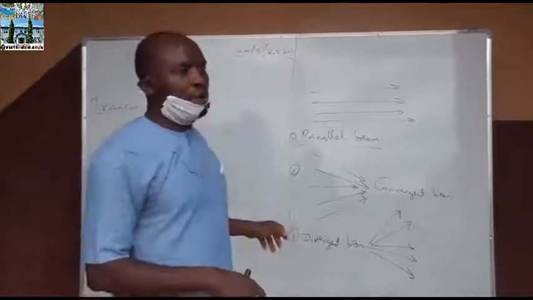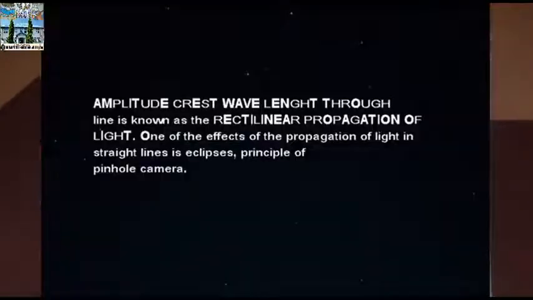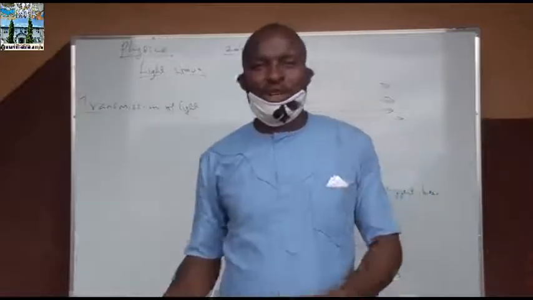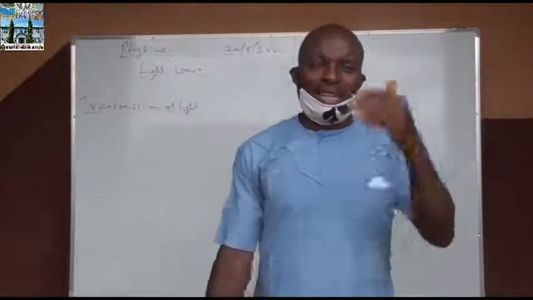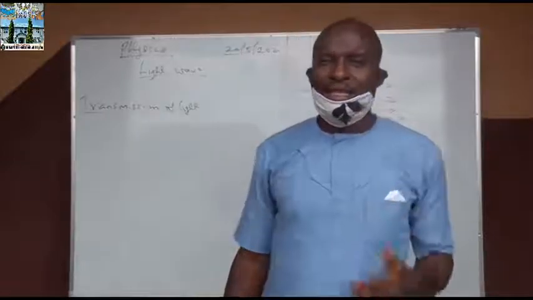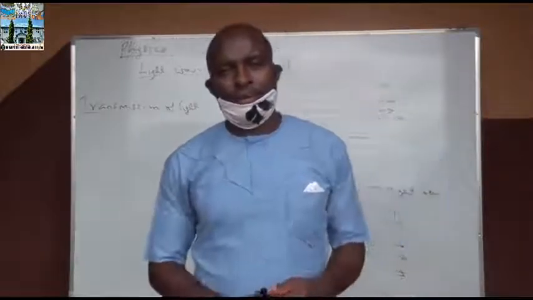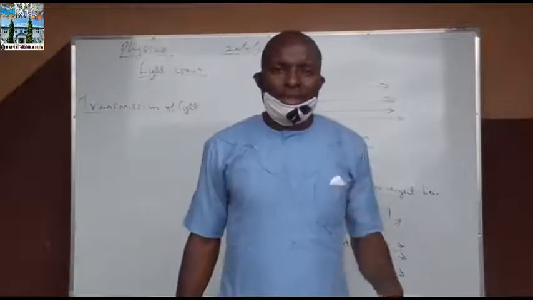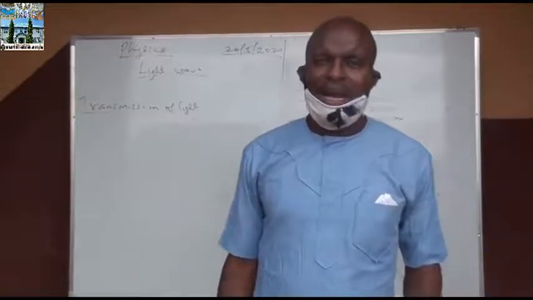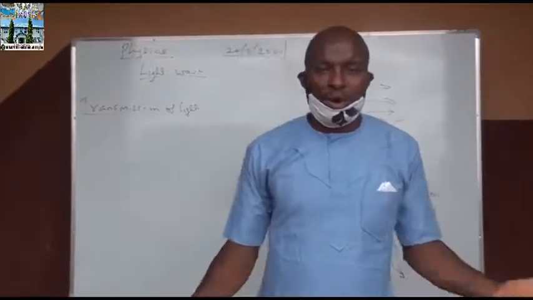We also have what we call the rectilinear propagation of light. Rectilinear propagation of light is a phenomenon that shows that light energy travels in a straight line. I believe in SS1, we talked about motion, and we mentioned rectilinear motion. Just like that, rectilinear propagation of light is telling us that light energy travels in a straight line. We have some natural phenomena and evidence that we can use to explain this, and one of them is shadow.